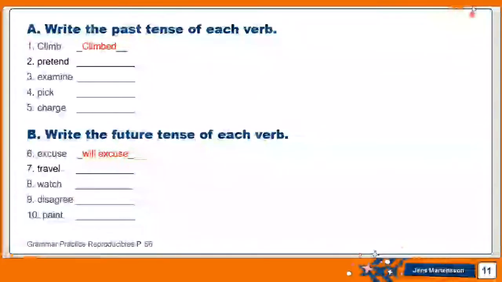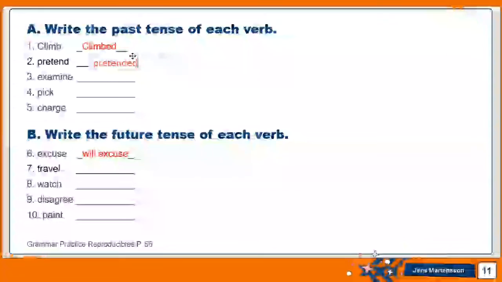We have here two exercises. Let's solve them together. We need to write the past tense of each verb in part A. So climb, I add ed to it, it becomes climbed. Pretend, say it, so I can hear it, it becomes pretended.